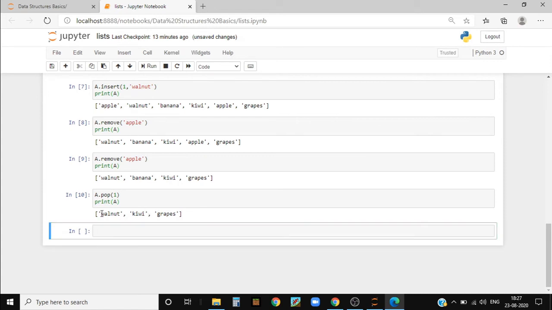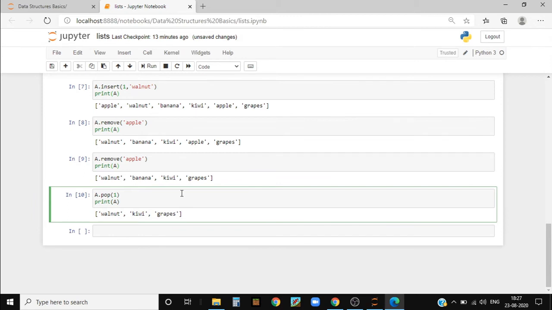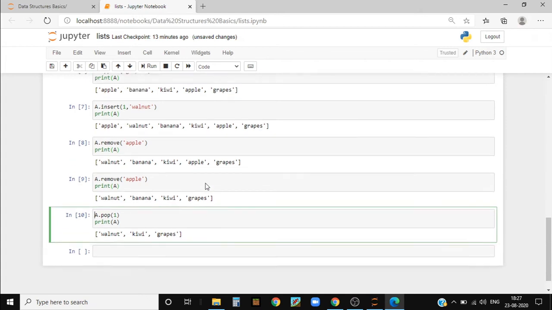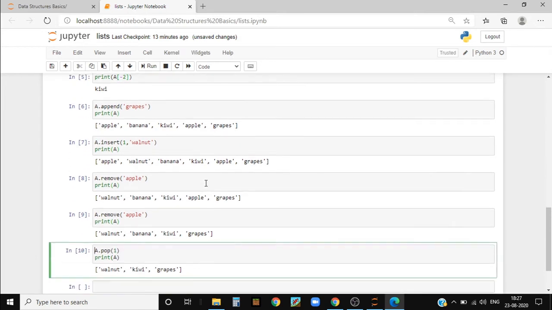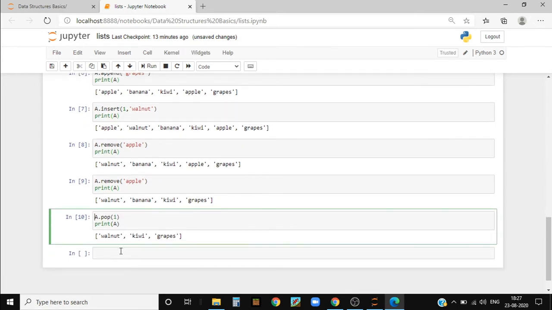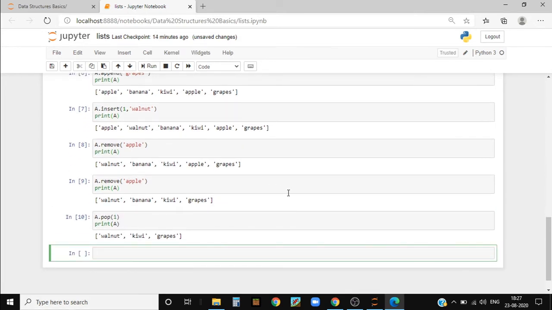So now we have only walnut, kiwi and grapes because banana is removed. Now I've showed you how to add and how to remove, and I've also showed you how to access the elements from the list. Now I'm going to show how to sort it. That means you can arrange it in ascending or descending order. So first I'll show ascending.